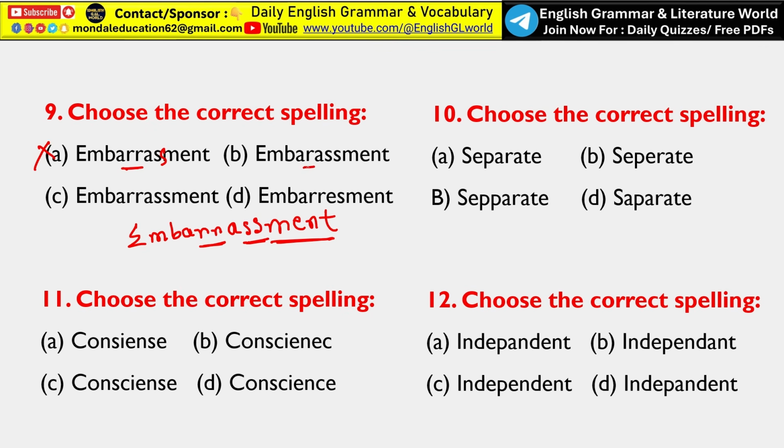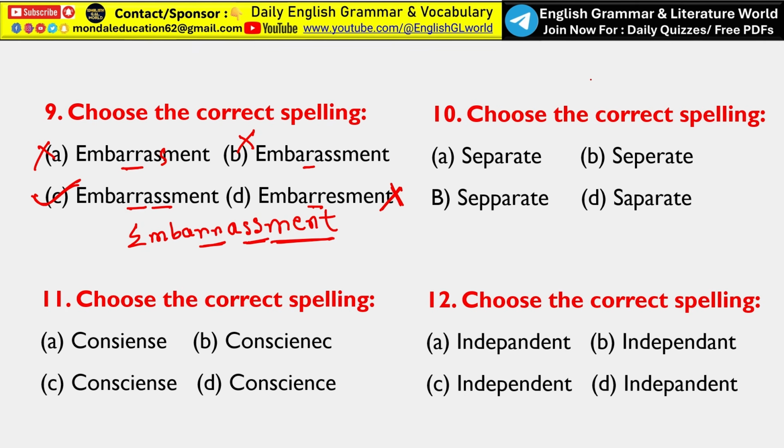Here only R is given, so option B should be eliminated. And here option C, double R and double S given, so option C is the correct answer. Option D, only double R is given, no double S, that means option D also inappropriate. Okay, so the word embarrassment means a feeling of shame, awkwardness or discomfort.